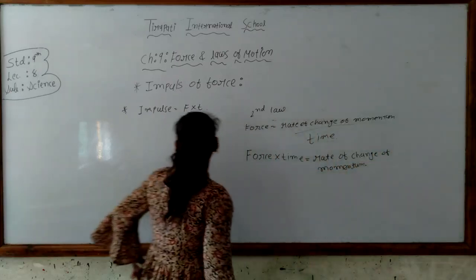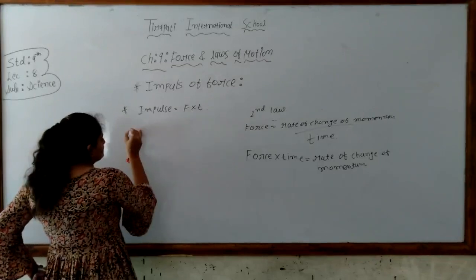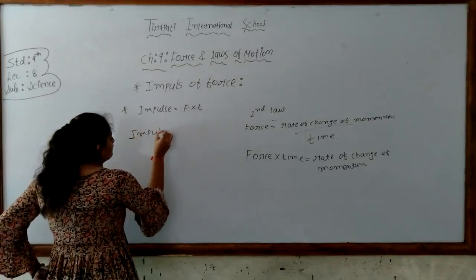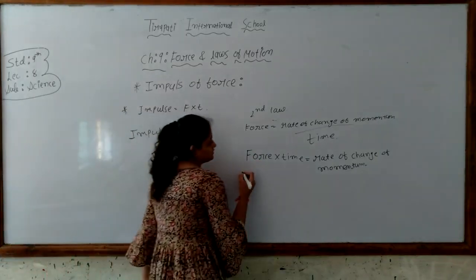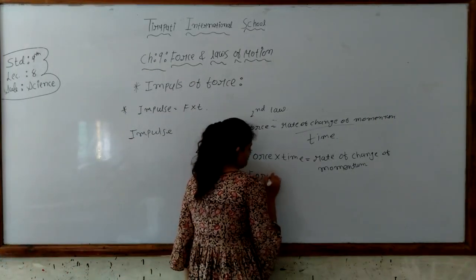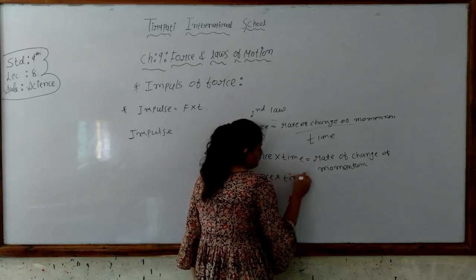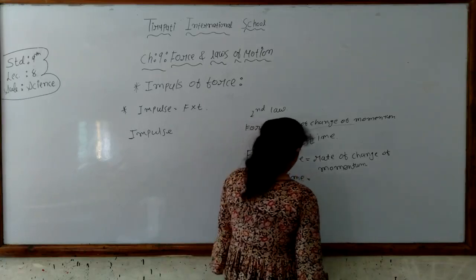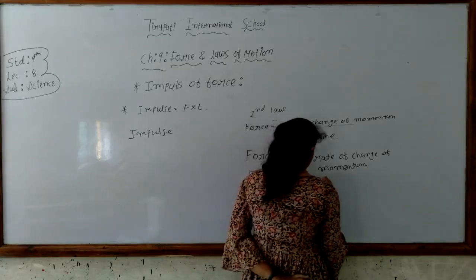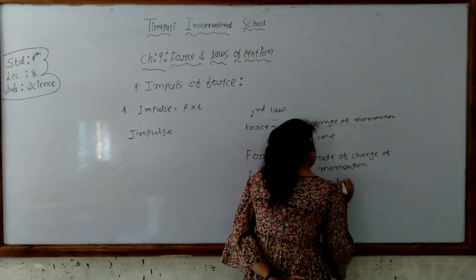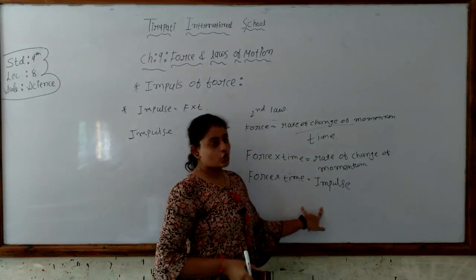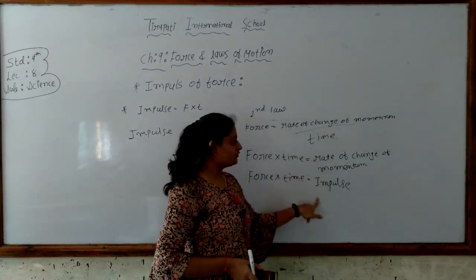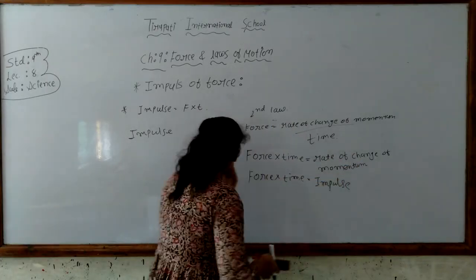So we can say that impulse is equal to F into t, and the rate of change of momentum is also denoted by force and time. As both of the quantities are equal, we can equate them: the change of momentum is equal to the impulse.